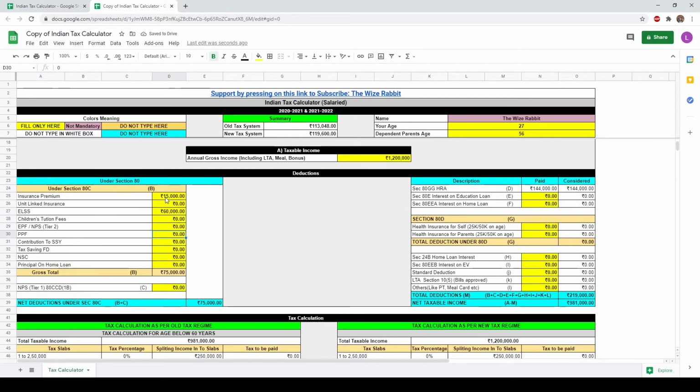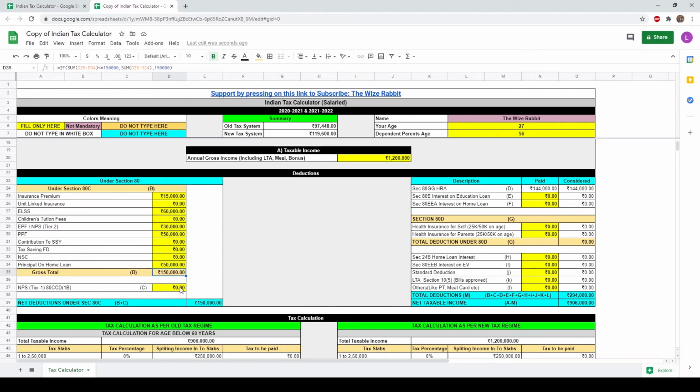Next, you have a PF of around 30,000 per year. So let's add that. Next, you have voluntarily invested in PPF. So let's say 50,000 here. Next, principal on home loan is around 50,000 rupees. So the total value is around 2,05,000 rupees. You are eligible only up to 1,50,000 rupees.